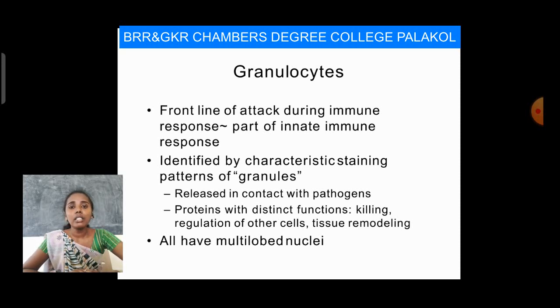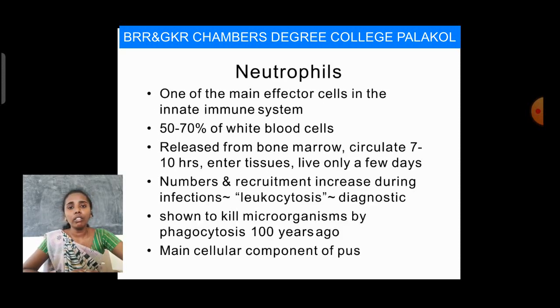Coming to neutrophils, these are one of the main effector cells in the innate immune system. I already told you about the innate immune system; neutrophils play a major role in it. 50 to 70% of white blood cells are neutrophils, released from bone marrow.